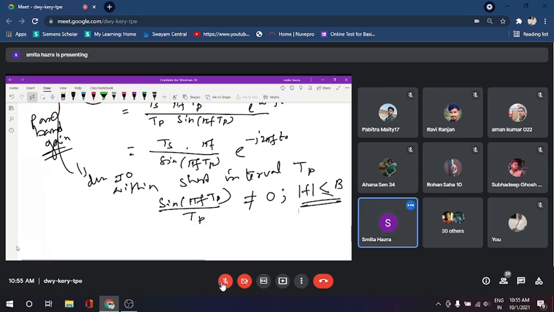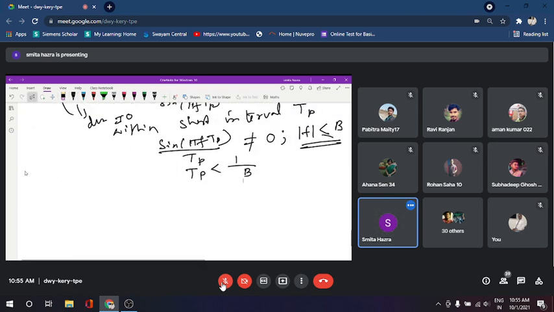And this requires TP to be less than this. Hence, as long as the pulse width is shorter than this 1 by B, it is possible to design this equalizer, which acts over this and will interpolate the pulse.